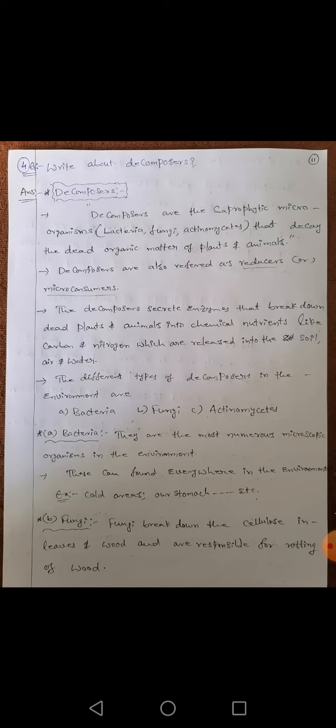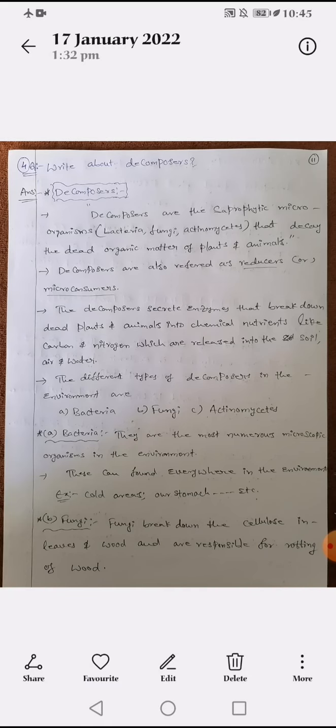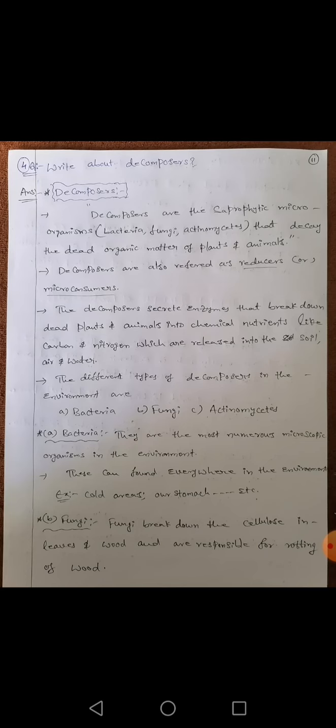Example, plastic material. This plastic material won't mix in the earth. It will take around 300 to 400 years of the time to mix with the earth. Where if you take the wood, easily mix with the earth, where the wood is a inorganic material and plastic material is a organic material. So only we are going to focus on the decomposers.